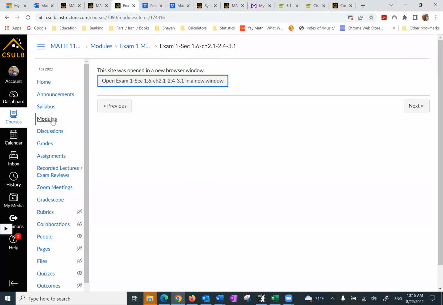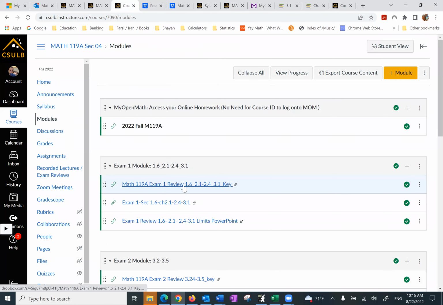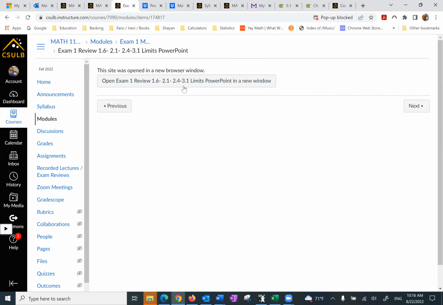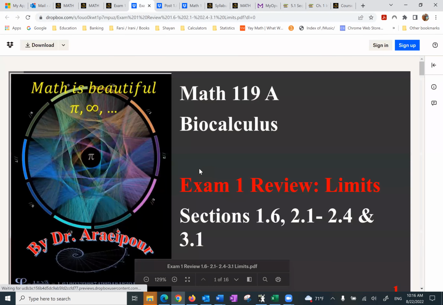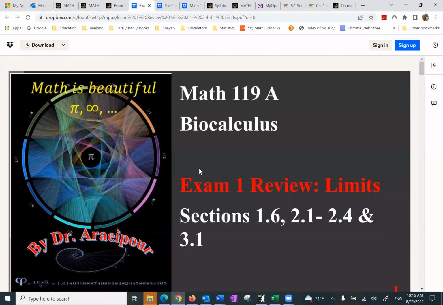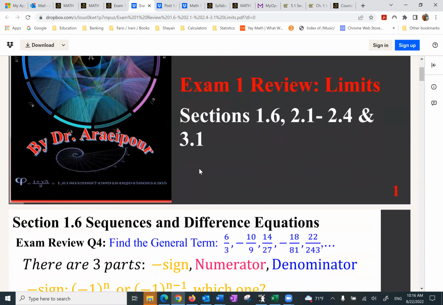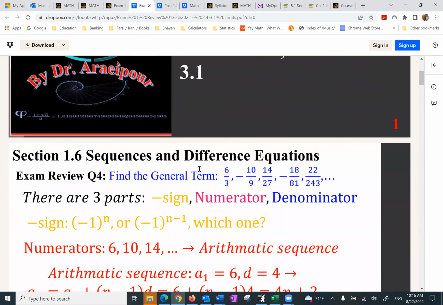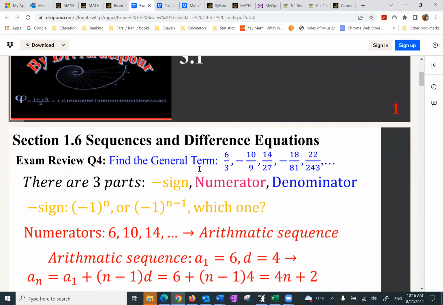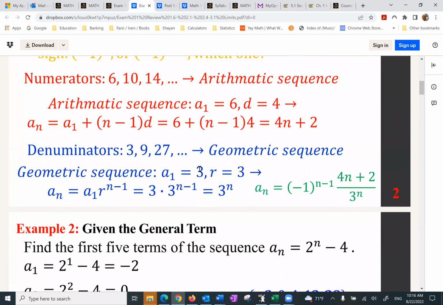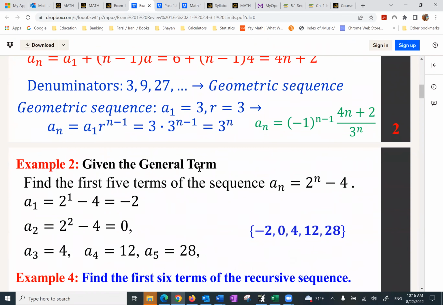Going back to the modules. So the first one was the practice test. The second one was the PowerPoints. The third one is this PowerPoint that has some of those practice test examples that were the most difficult ones, not all of them, but it has those that have been found to be challenging for the students. And not only do I have that, I also have the recording.